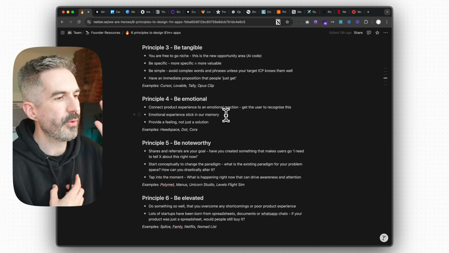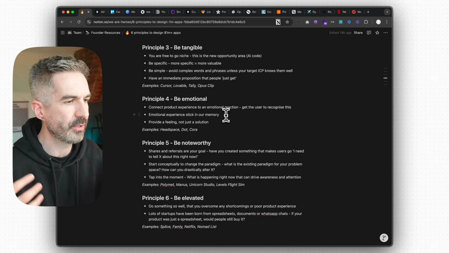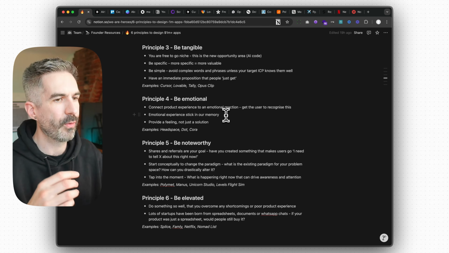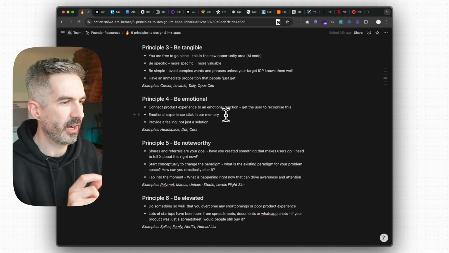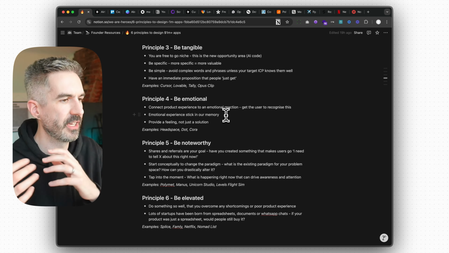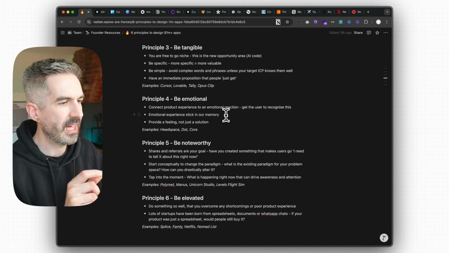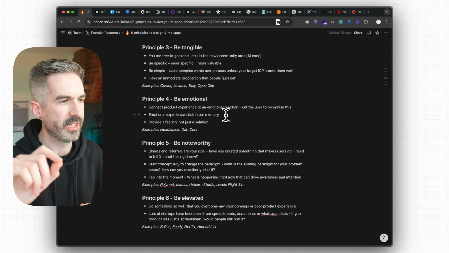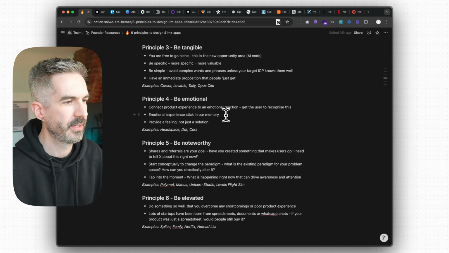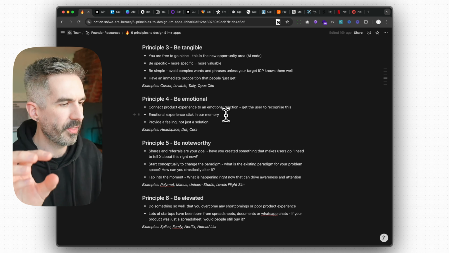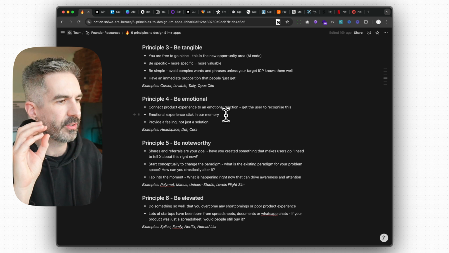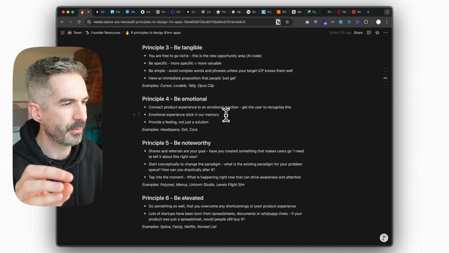So if you have an app idea, or if you're building or designing an app, think about, what is the emotion that I want to elicit in someone when they're using this product? And where does that emotion happen in the journey of using my app? And when you figure out what that point is, you can focus on making that point of the app experience as positive as you can,